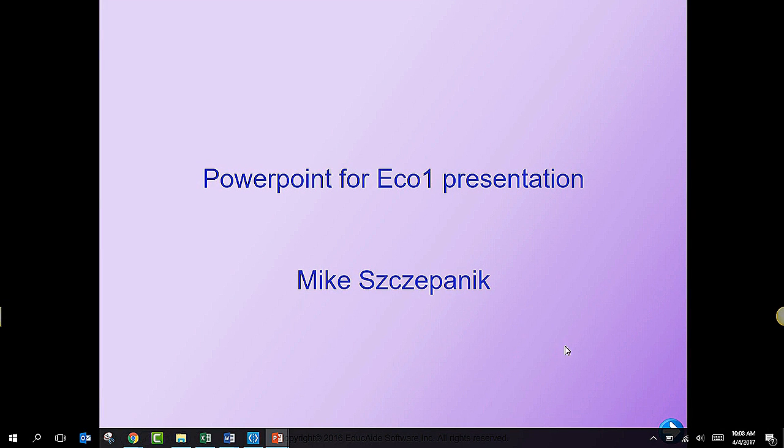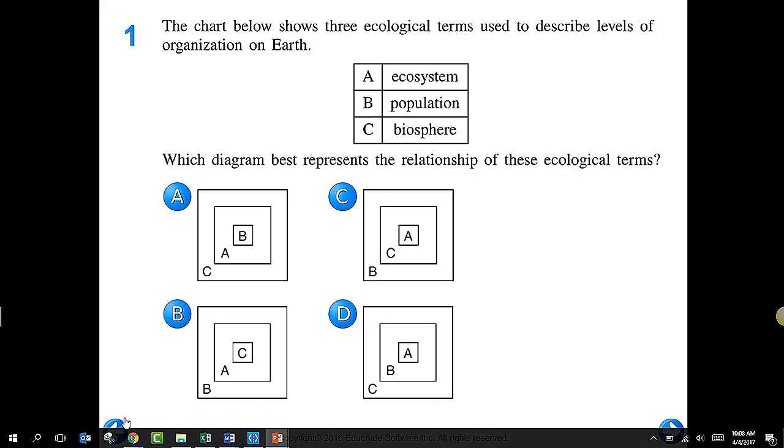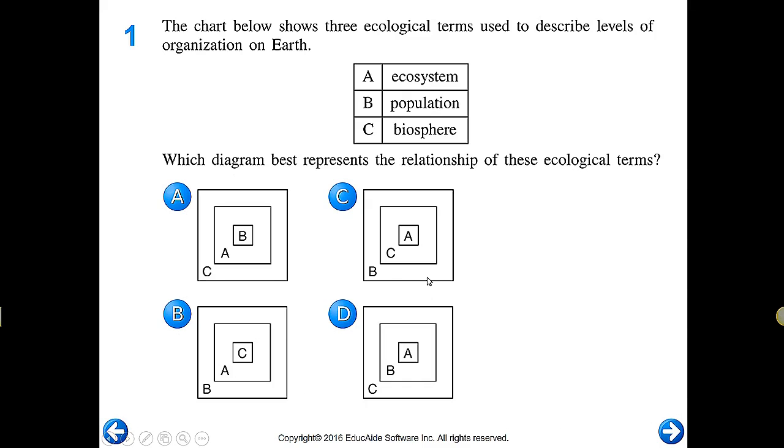Okay, so we're going to go through some potential problems that you might have for ecology. The first thing you might see is a problem like this, which is asking you to describe the different levels of organization.